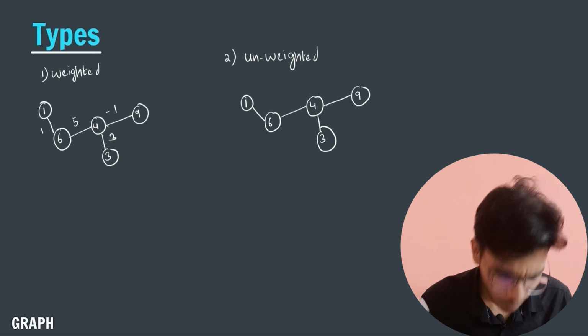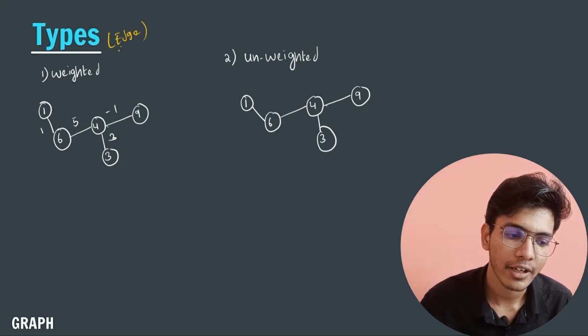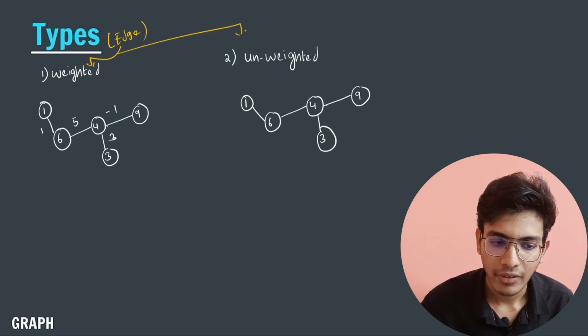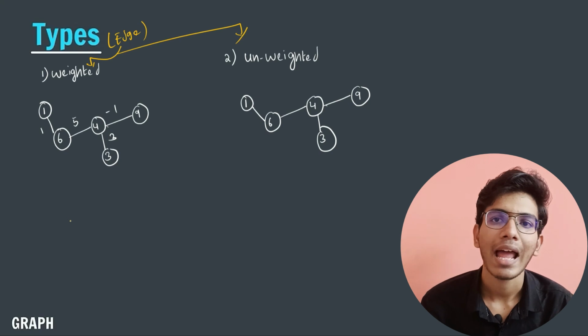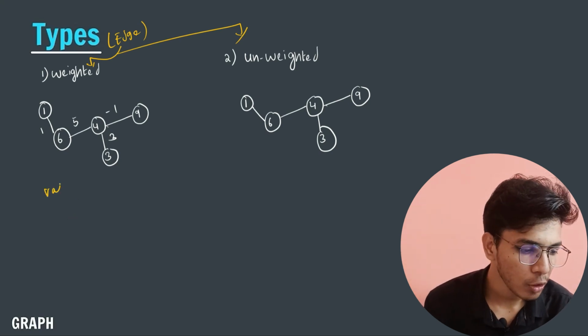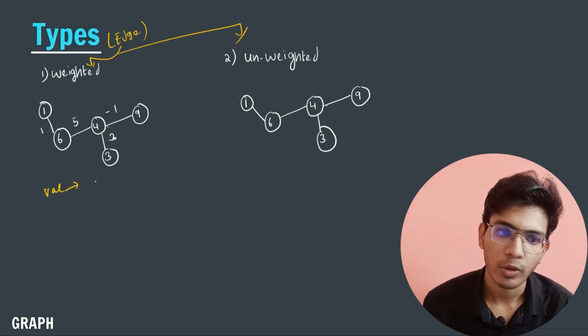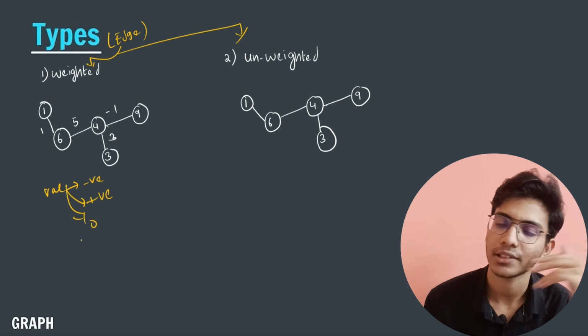So here, based on the edge value, we have divided our graphs into two types, that is weighted graph and unweighted graph. In a weighted graph, the edge will have a value associated with it, and that value doesn't necessarily have to be positive. It can be a negative value, a positive value, and it can be zero as well.